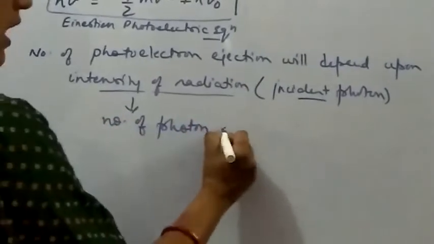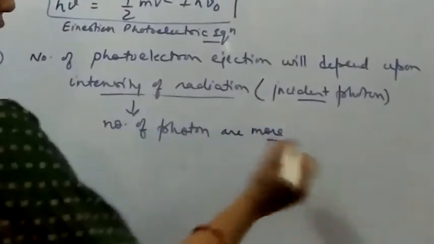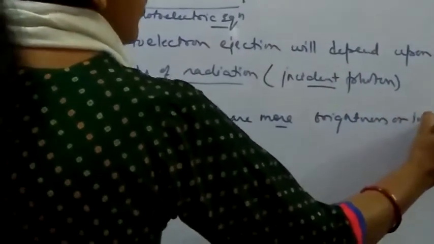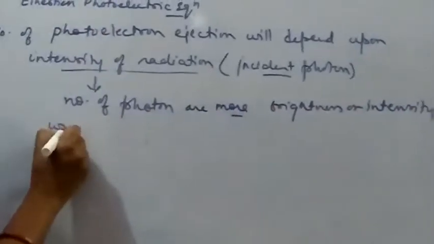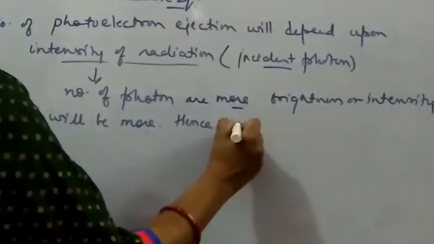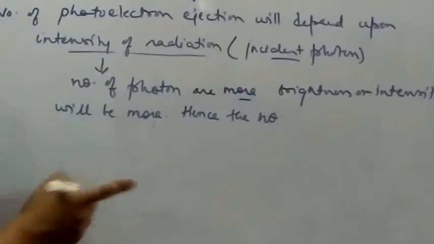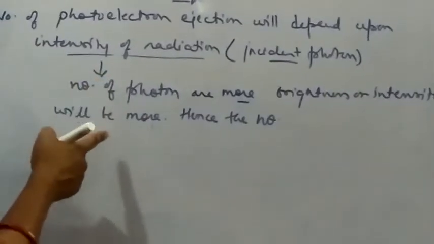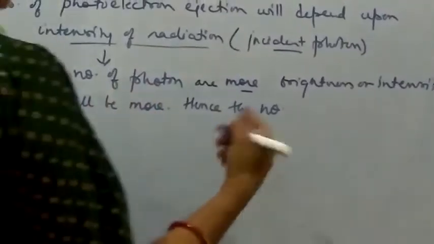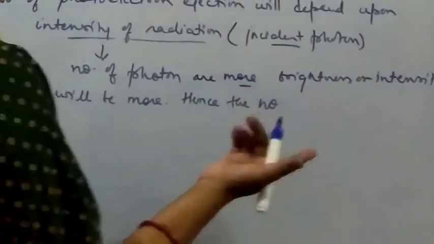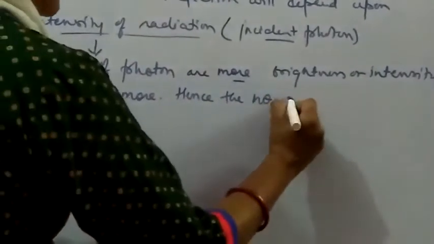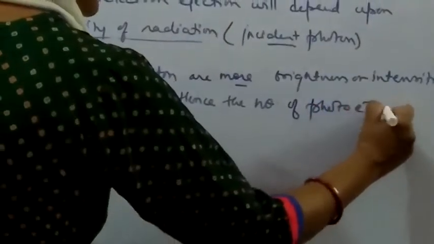So when the number of photons is more, brightness or intensity will be more. Hence, it is not going to affect the frequency of radiation. It is only going to affect the number of photoelectrons that will be ejected out, because more photons will be falling on more electrons, so they will be ejected out. So hence the number of photoelectrons ejected will increase.